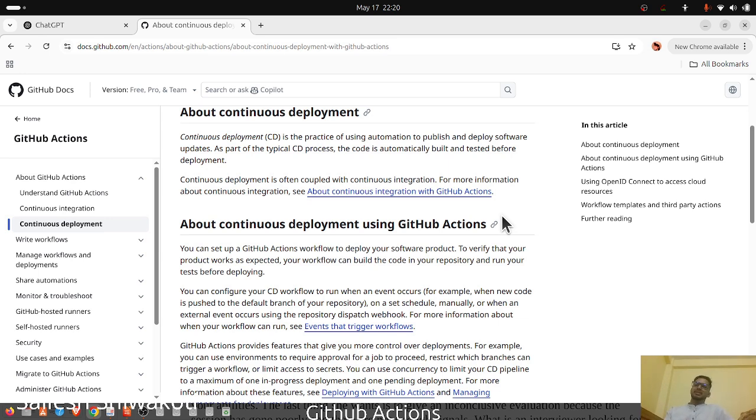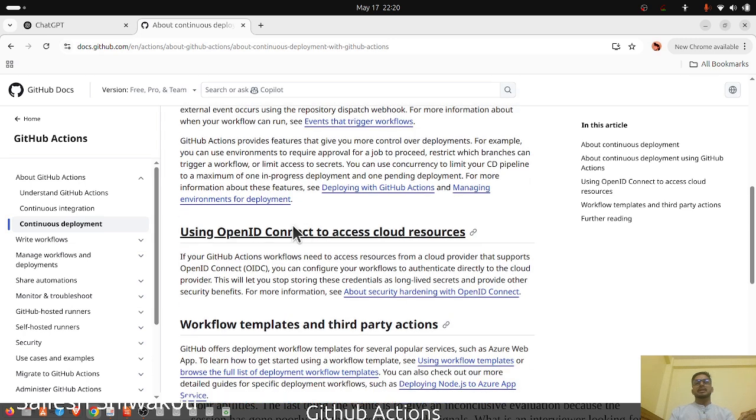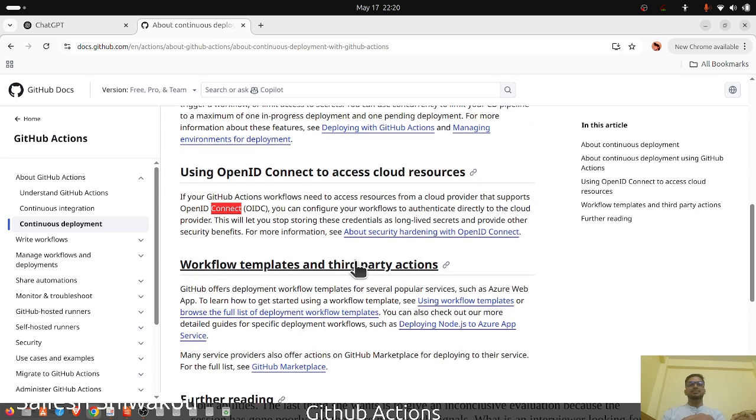You can set up a GitHub Actions workflow to deploy your software product. To verify that your product works as expected, your workflow can build the code in the repository and run tests before deploying. GitHub Actions also allows access from cloud providers that support OpenID Connect, and it offers templates and third-party options.